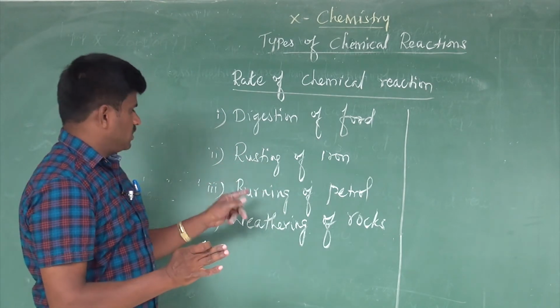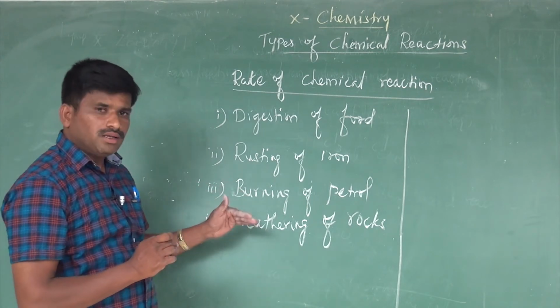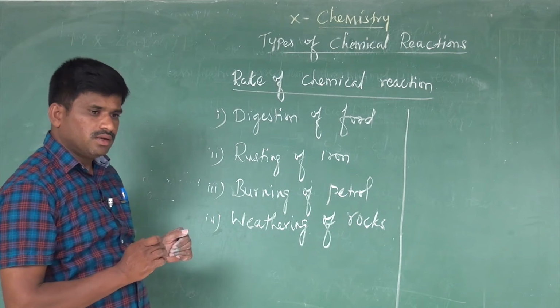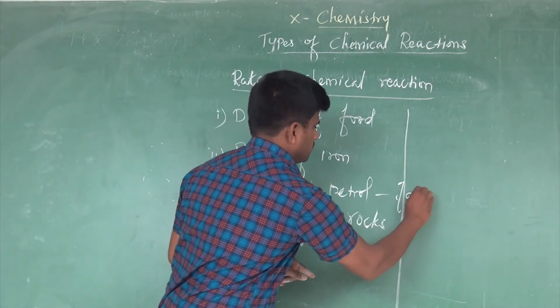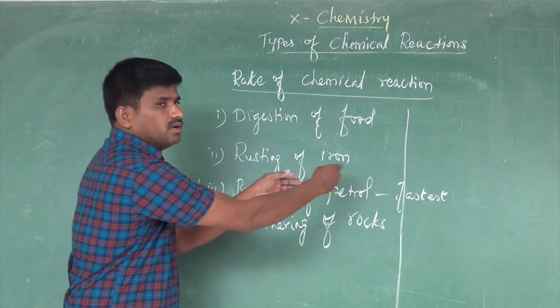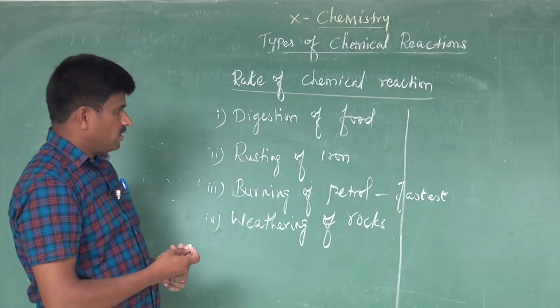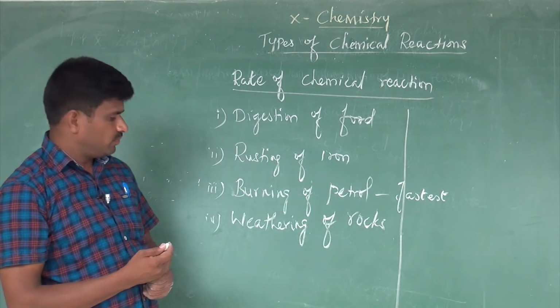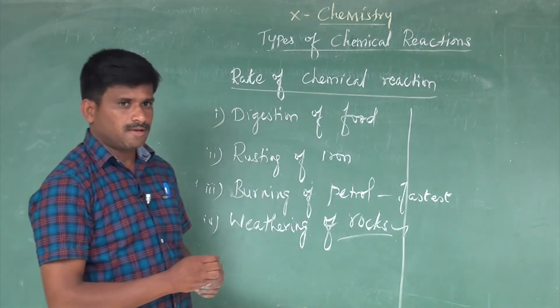Am I right? Okay. Now, which is fastest? Can you say, among these, the fastest reaction? Yes. The burning of petrol is fastest. Very good. We take some quantity of petrol that can be converted into energy, the heat energy, that will be the fastest. Among these, which is slowest? Weathering of rocks is slowest. Good. This is the slowest reaction.